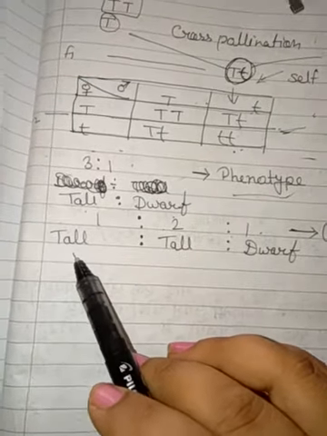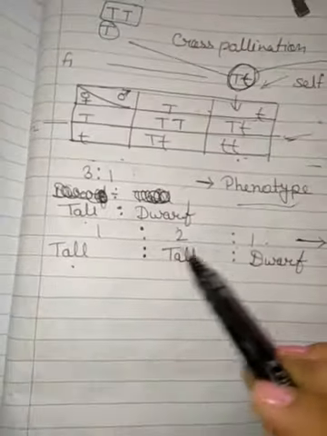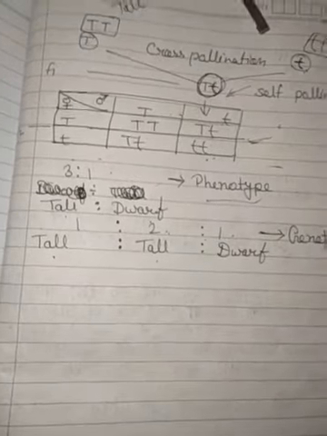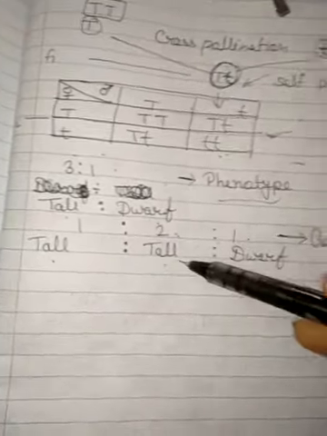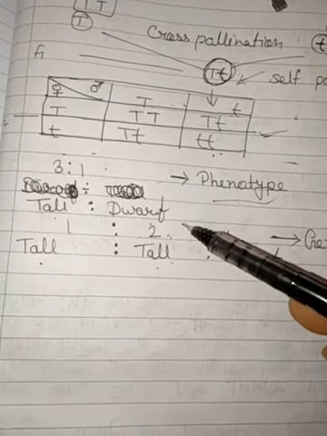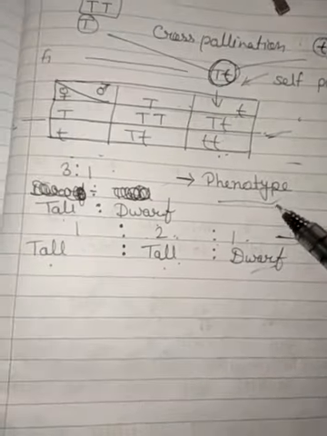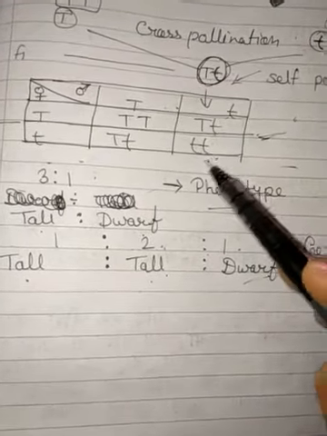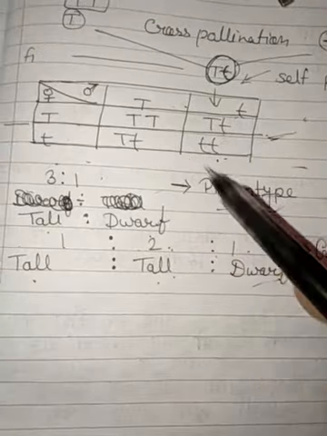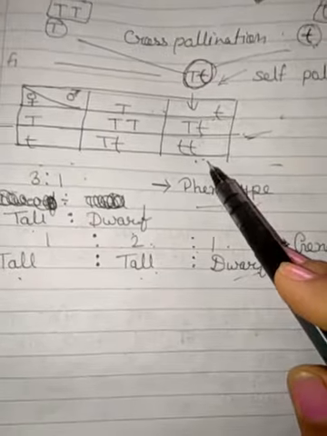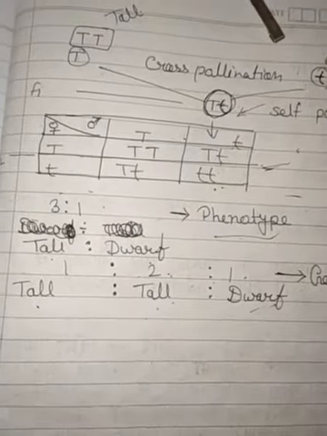Like 1 is pure tall, 2 are impure tall, mixed with the dominant character, and 1 is pure dwarf. So in the equal genetical state, the recessive character can be seen in the second generation of a monohybrid cross.